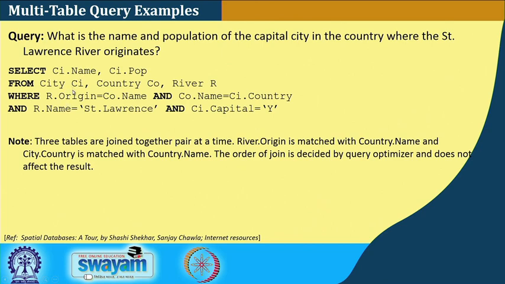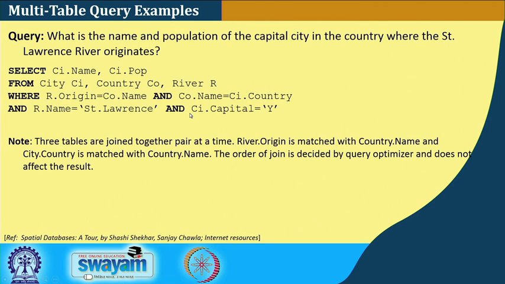So, I want to find that particular city for which the capital characteristic is true, and find out that the river origin is that country, and the country name also belongs to that particular city, and then the particular river name is there.